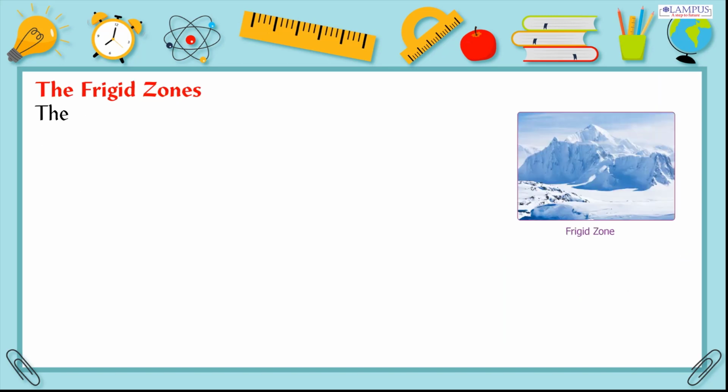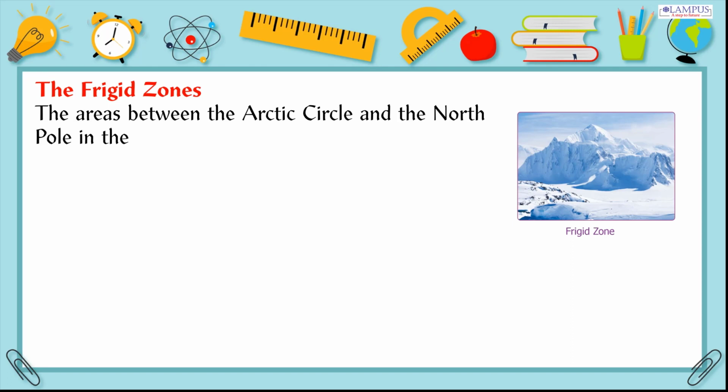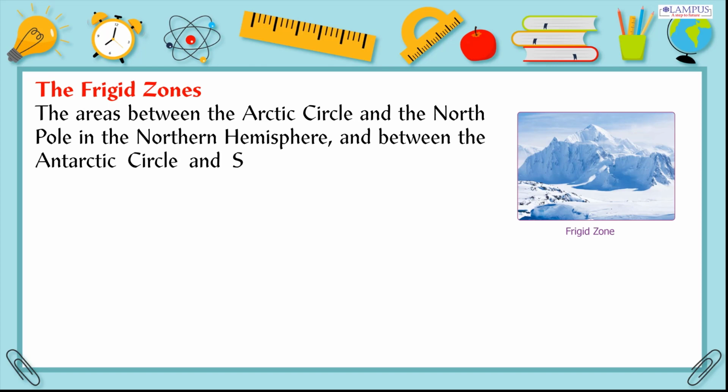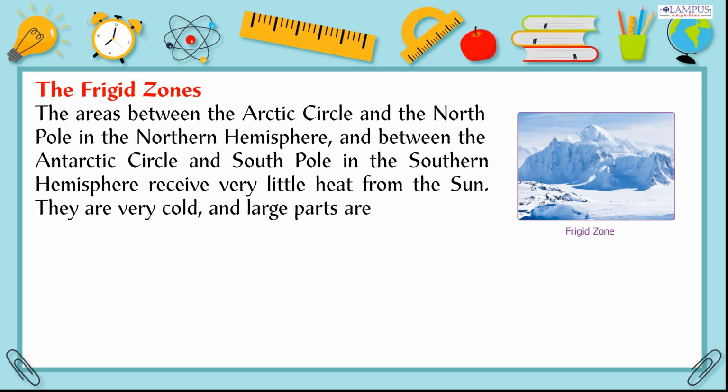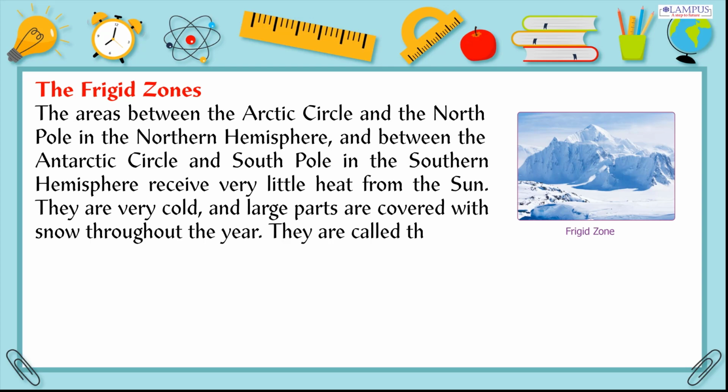The frigid zones. The areas between the Arctic Circle and the North Pole in the northern hemisphere, and between the Antarctic Circle and South Pole in the southern hemisphere receive very little heat from the sun. They are very cold, and large parts are covered with snow throughout the year. They are called the frigid zones.